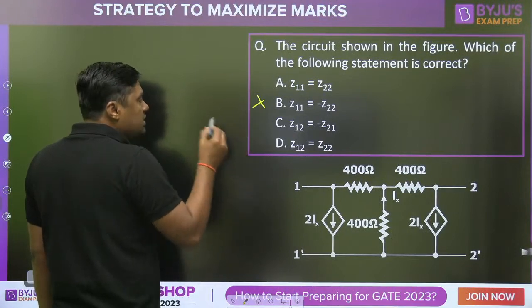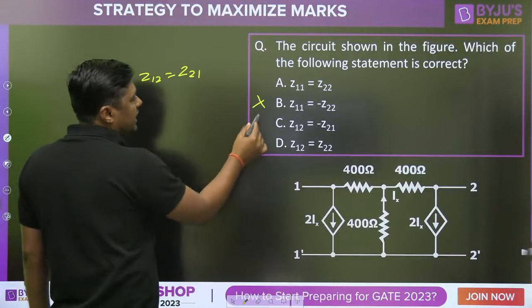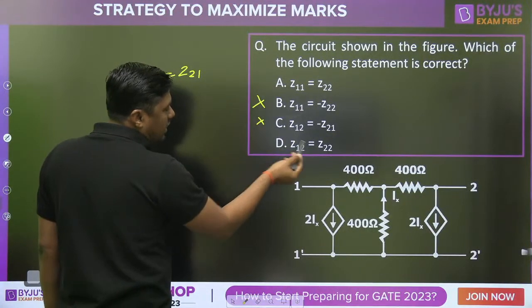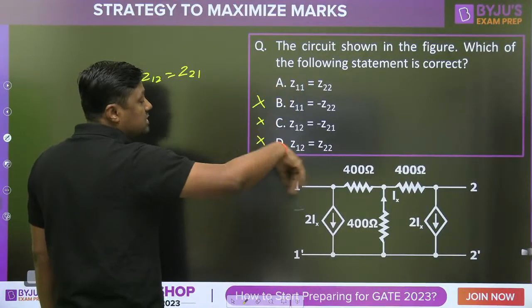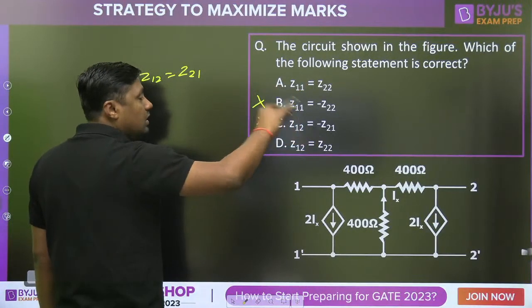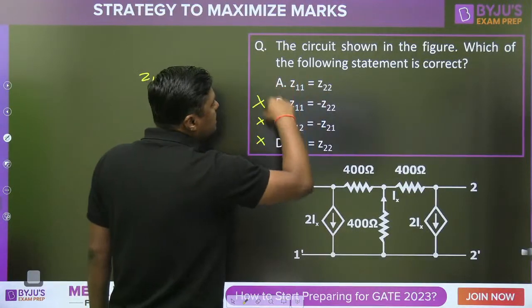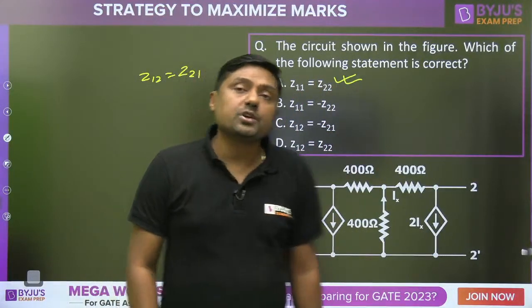For reciprocal, what is the condition? Z12 is equal to Z21, but that is not. And in this way, we never heard about that, right? So what about that question, maybe what is the condition for symmetricity, or what? Reciprocity. Then by eliminating all these, you can choose option A.